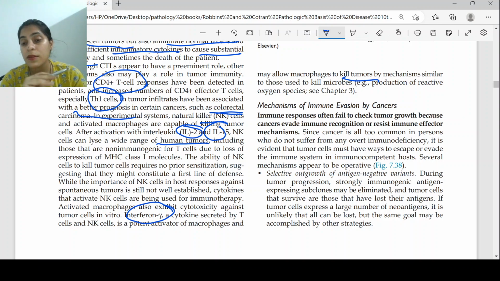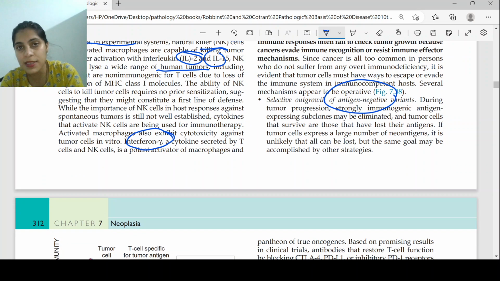The ones with a lot of antigen expression were killed by the CD8 cytotoxic T cells, but the ones without antigen expression, the antigen negative variants, were naturally selected and outgrow. So one way some part of the tumor has escaped the immune response is because it is antigen negative.